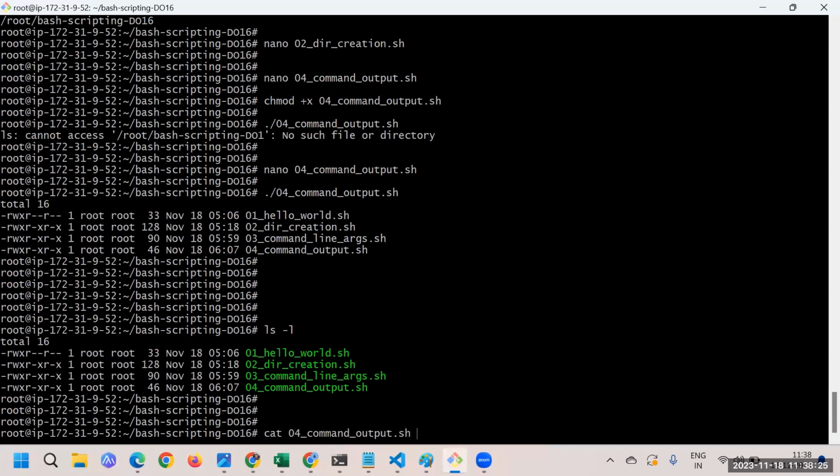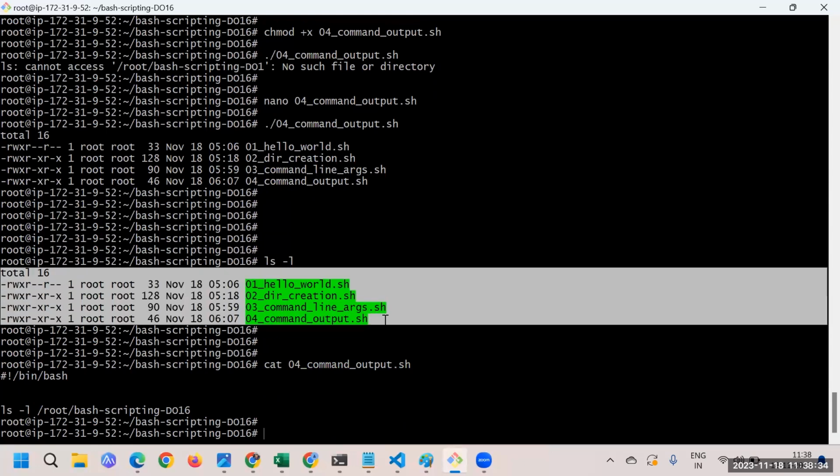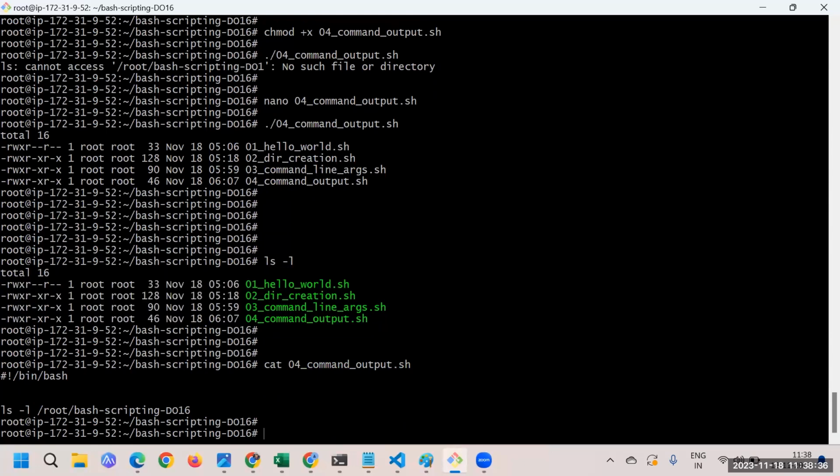So in the 04 file, you have just executed ls -l for this particular directory, and on that directory this is the output you can see. If you are executing any command and it has no output, then nothing will get printed. But if there is any output, then it will get printed. So that is something you can do.